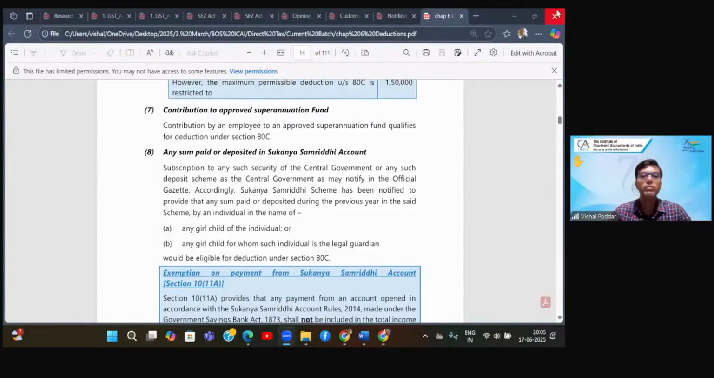Now, this is where a very important point comes, which you need to remember in exams. When I'm making payment of any of these things, which is covered in 80C, I need to also check for whom I have made this payment. I'm an individual, I'm eligible under 80C, but for whom I'm making this deposit, in whose name I'm making this deposit.